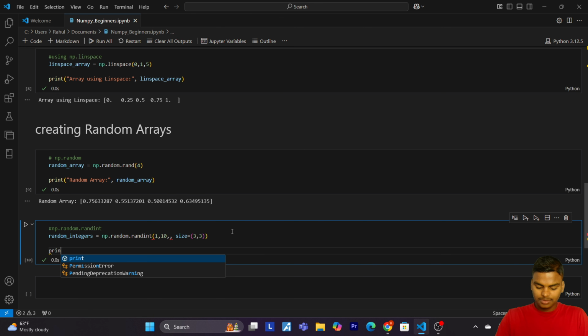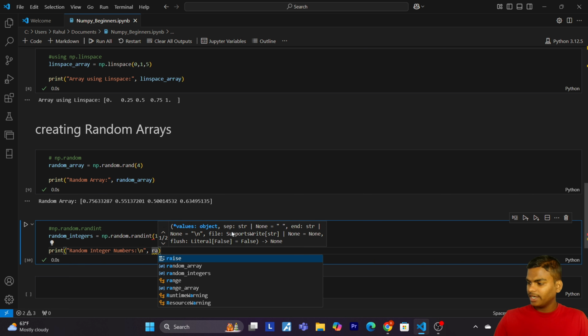Now let's print random integer numbers. So print random integer.